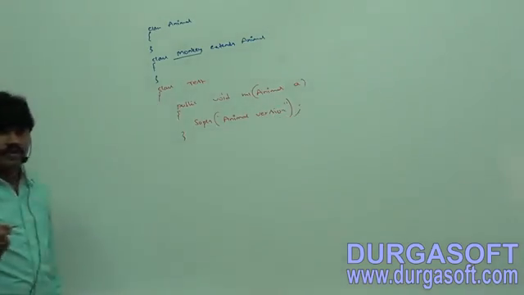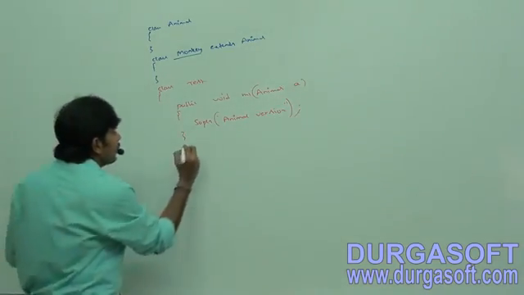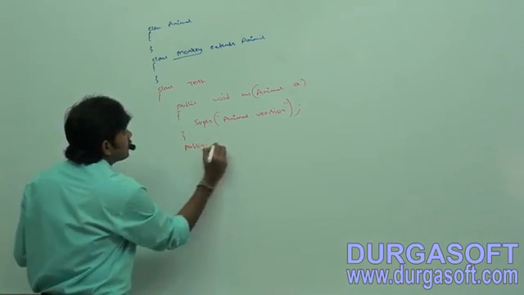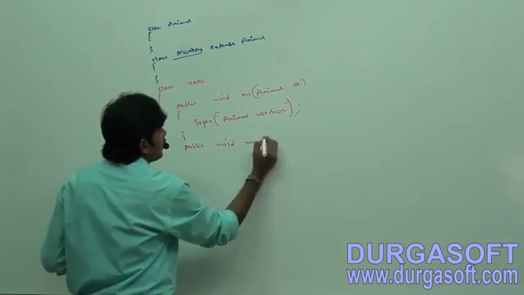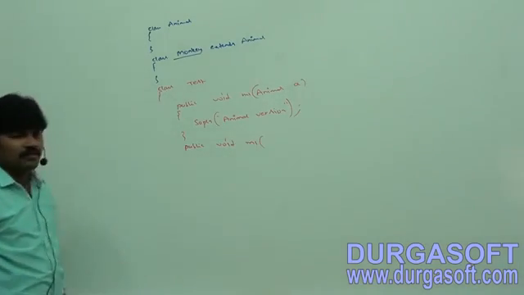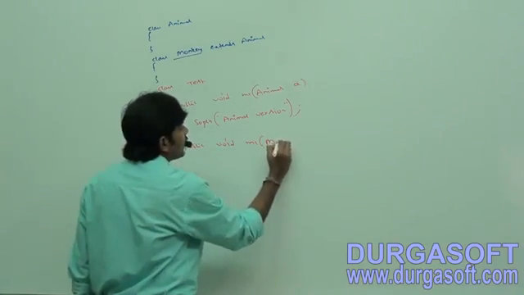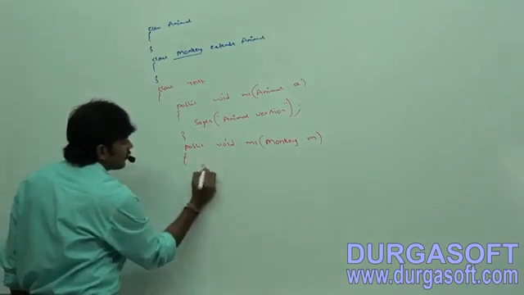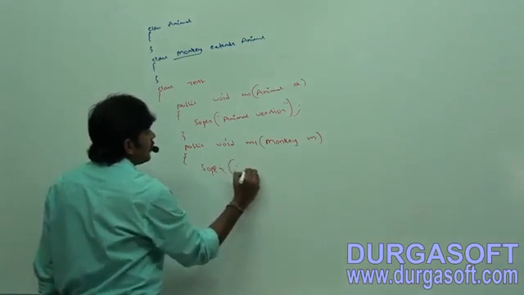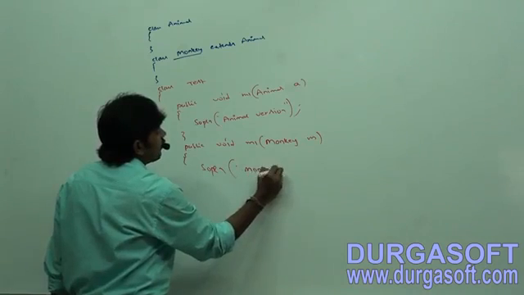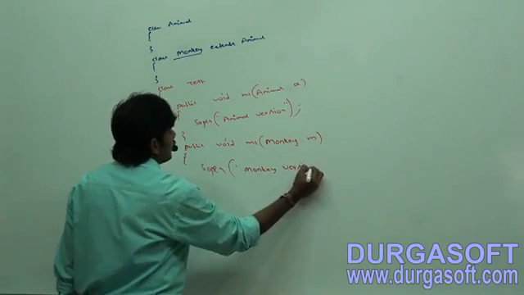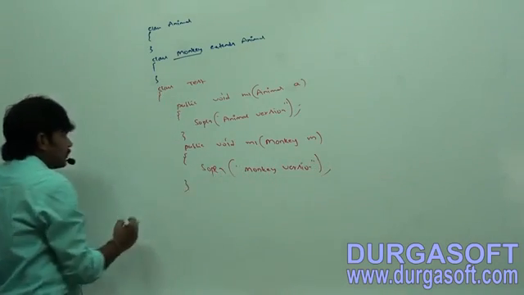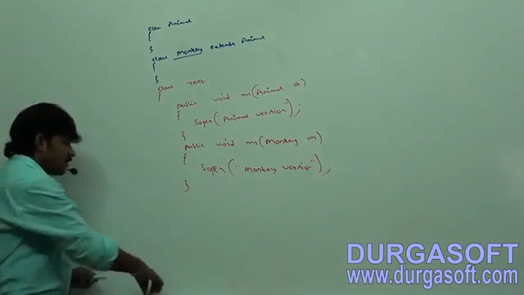Public void m1 of Monkey m, System.out.println monkey version. So this is the Test class.